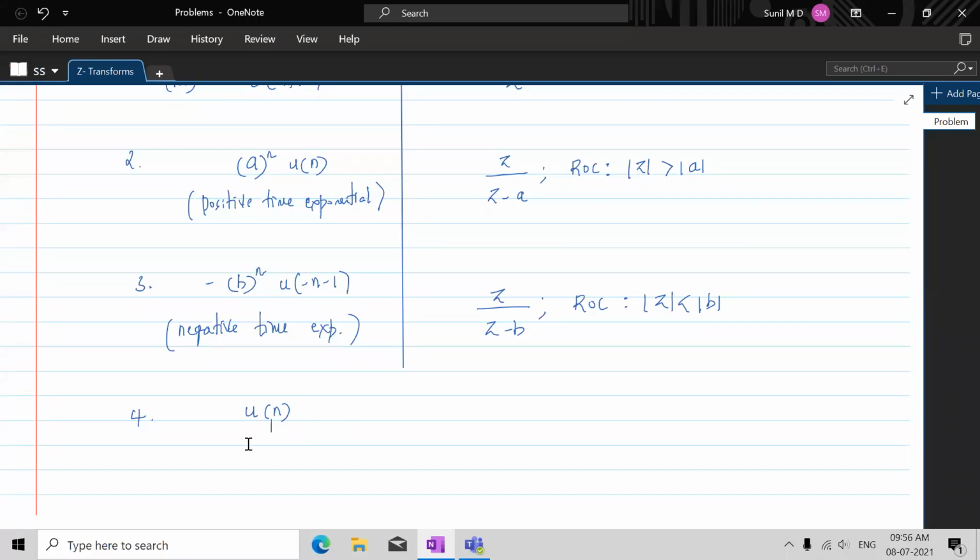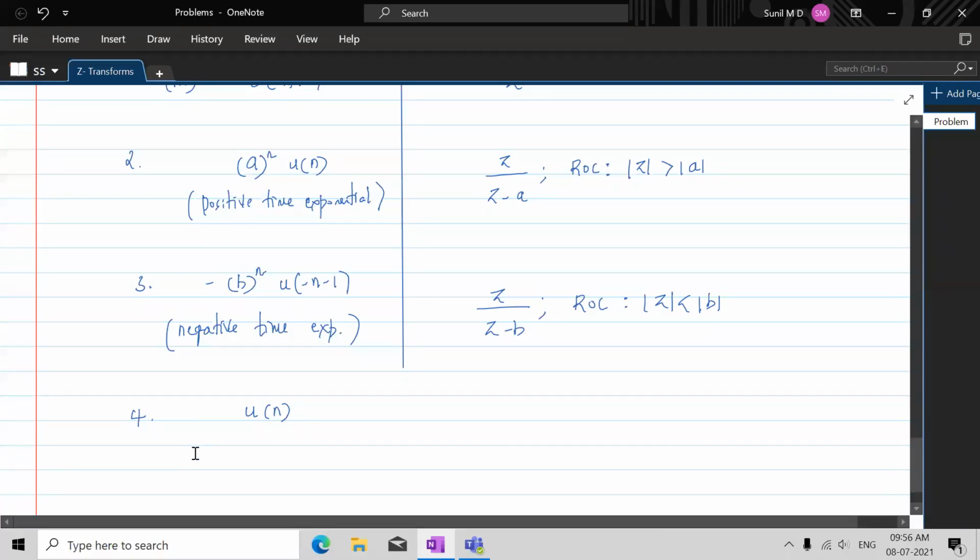See here, we have a power n. What is that a here? This can be written as 1 power n u of n, it's one and the same. So in place of a, if you have 1, it is the unit step function. Get that point? So in that sense, it is z by z minus 1 with region of convergence outside the circle with radius 1.